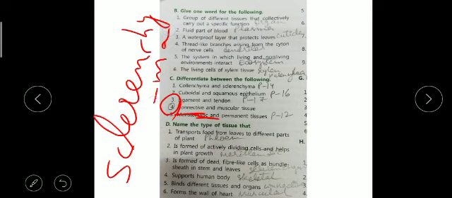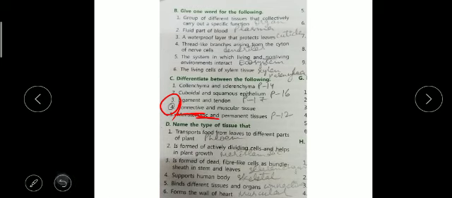SCLERENCHYMA. So this is sclerenchyma. It is not clear here, but you can note it down because we have discussed it so many times. Fourth one, supports the human body. Its answer will be skeleton. Skeleton tissue supports the body. Fifth one, binds different tissues and organs. The answer will be connective tissue.